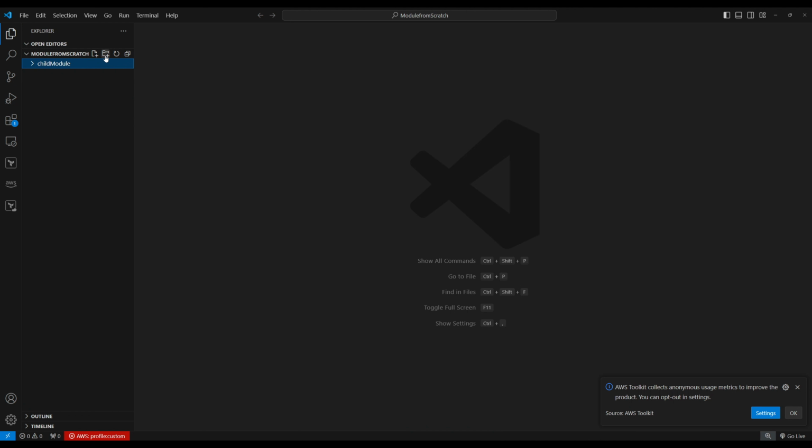Okay, let's create another folder here, root modules. So under child module, we can create another folder, VPC. Let's create another folder for security group. You can create multiple modules. So let's focus more on VPC and security group only. So let's go to VPC and we're going to create